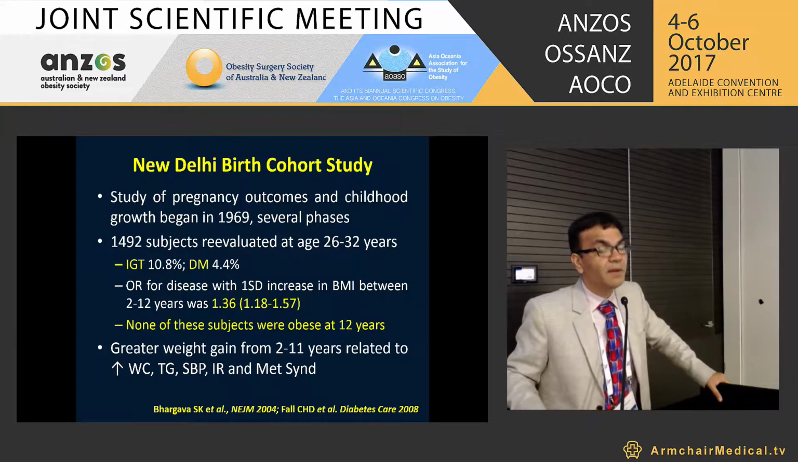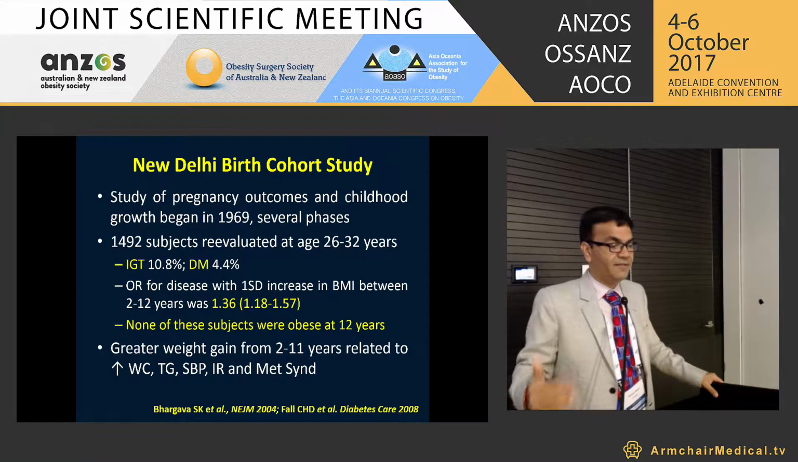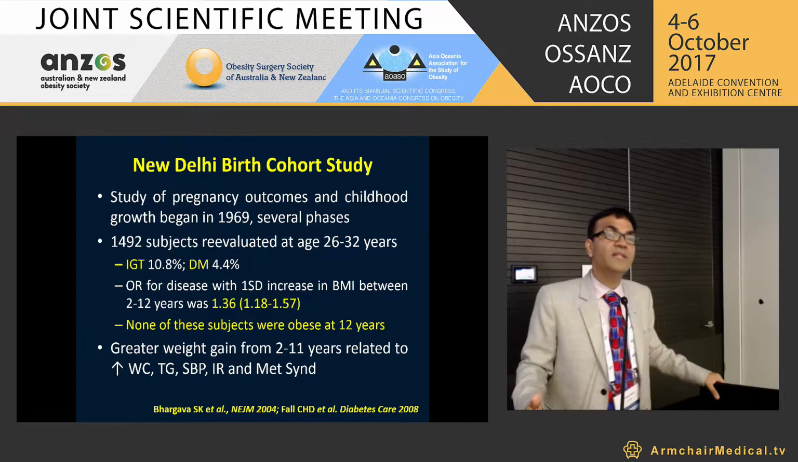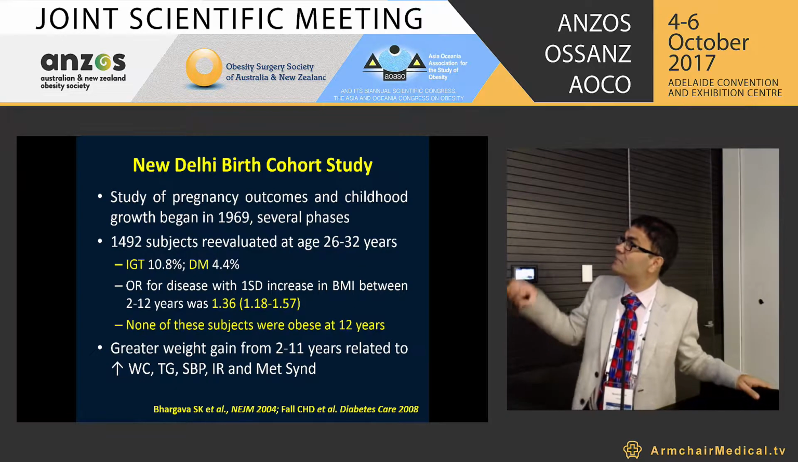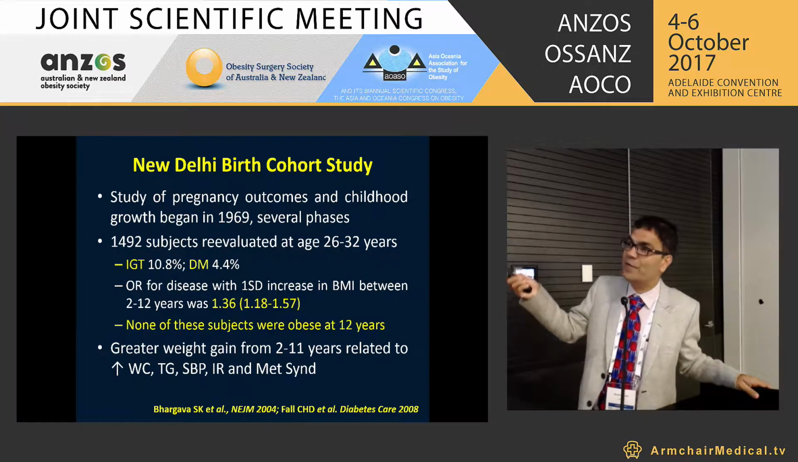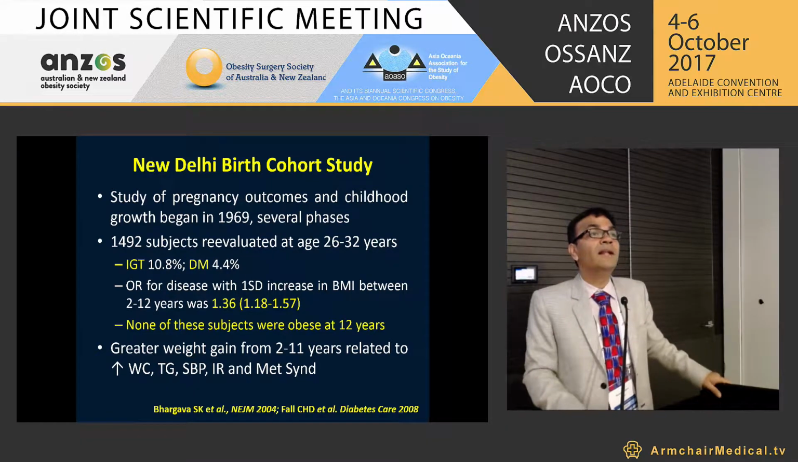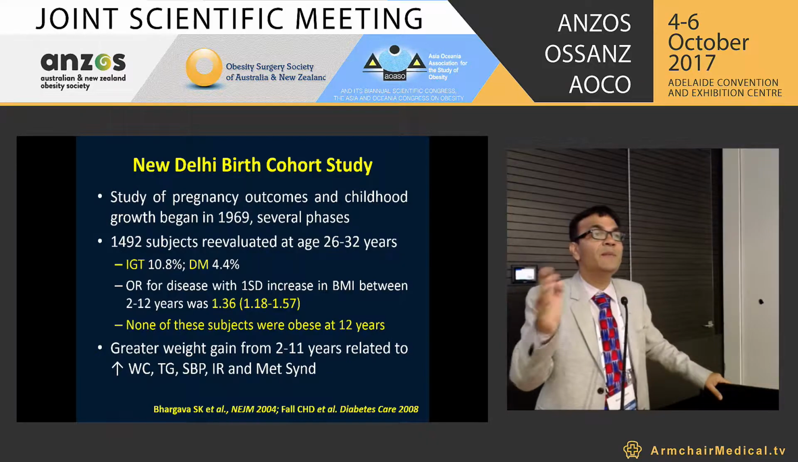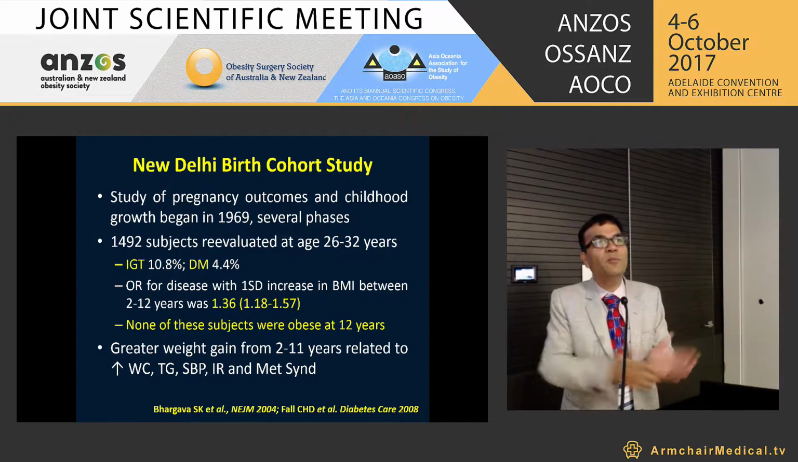This is the New Delhi birth cohort study, where the study of pregnancy outcome and childhood growth began from 1969 and continued in several phases. 1492 subjects were re-evaluated at the age of 26 to 32. And you will be surprised, none of these subjects were obese at the age of 12 years. These were not children who were obese, but their weight gain was very high between 2 to 11. It means they were low birth weight children and they gained more weight during that time.